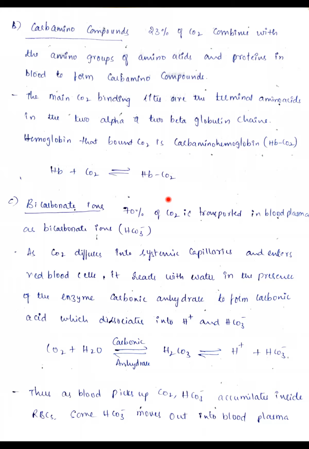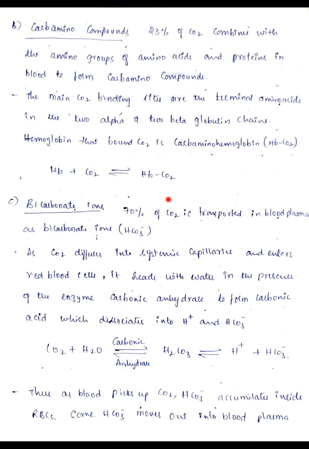And the third one is bicarbonate ions. 70% of the carbon dioxide is transported in the blood plasma as bicarbonate ions. That means the higher concentration of carbon dioxide is transported through the blood only as bicarbonate ions. The carbon dioxide diffuses into the systemic capillaries and enters the red blood cells.